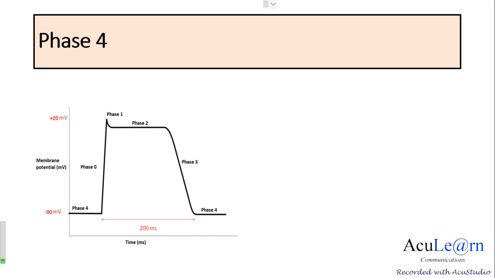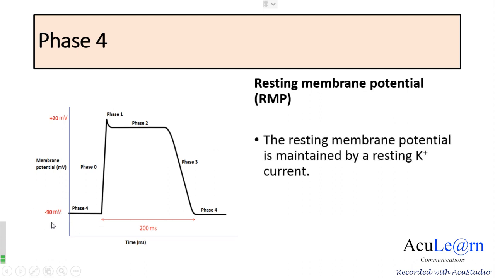The next phase is phase 4, which is the resting membrane potential. The membrane is more permeable to potassium than to sodium, and the membrane potential will be closer to the potassium equilibrium potential, which is minus 90 millivolts. So the resting membrane potential is maintained by the resting potassium current.